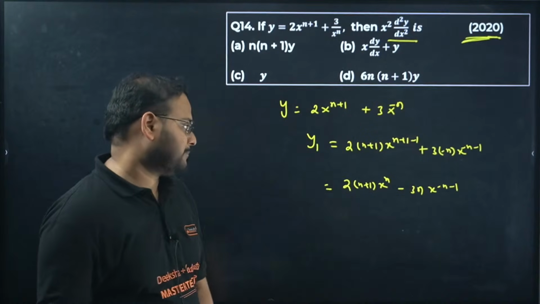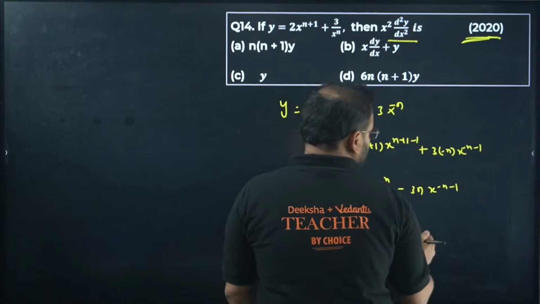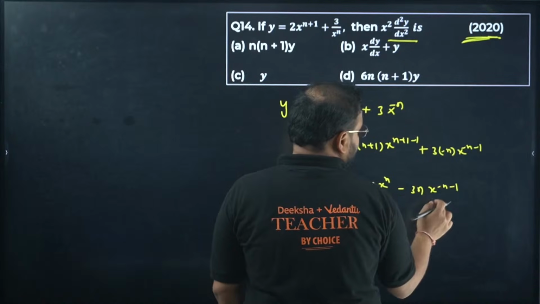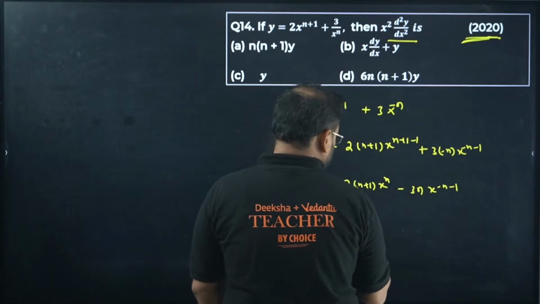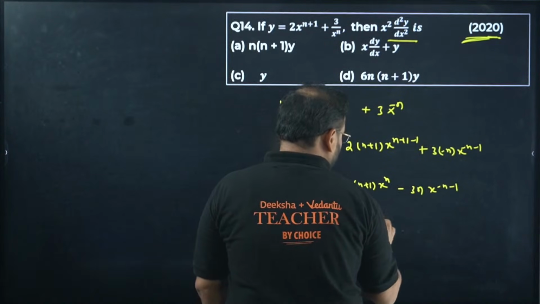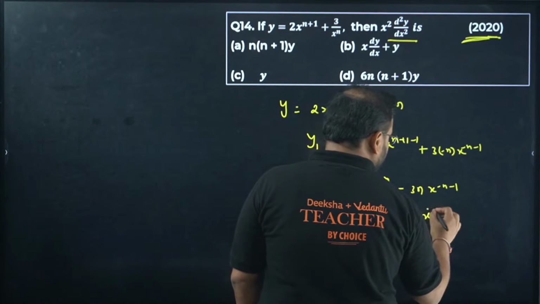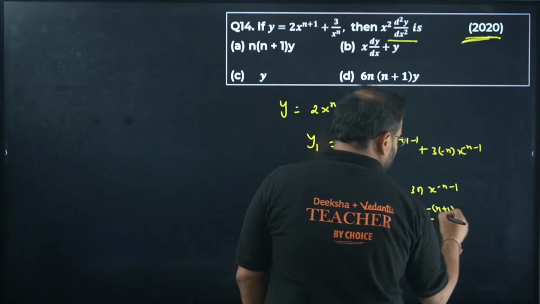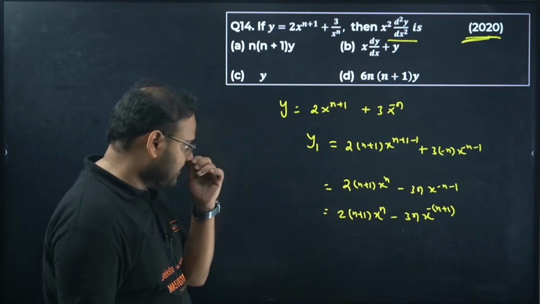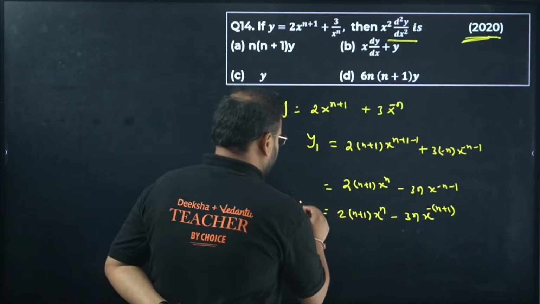Am I right? Okay, so let's do one thing. I'll rewrite this as one more step, 2 times of n plus 1 x^n minus 3 into n x^(-n-1). This is my first derivative, y1.